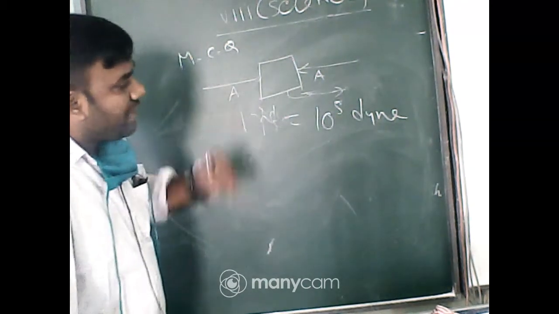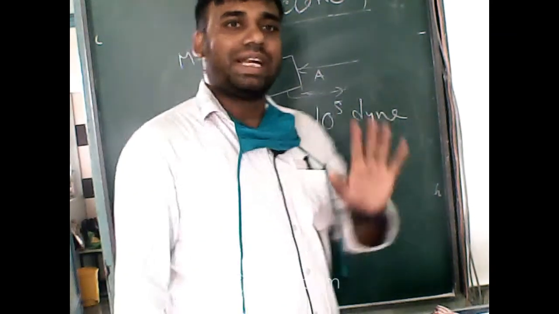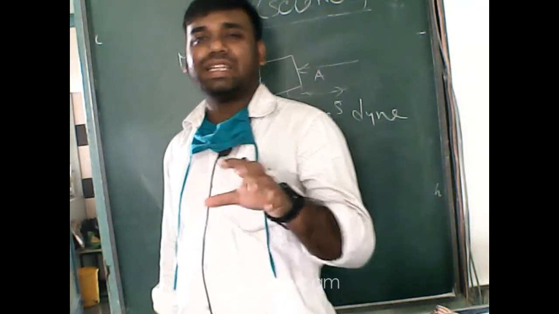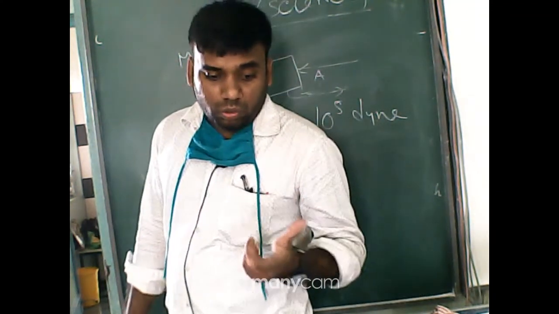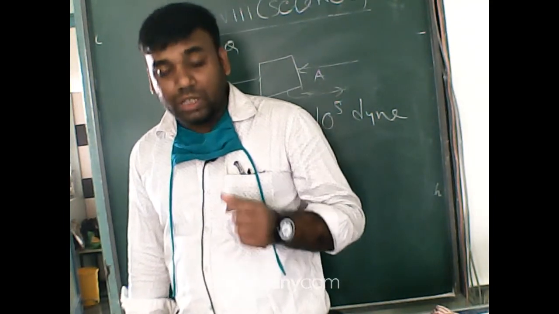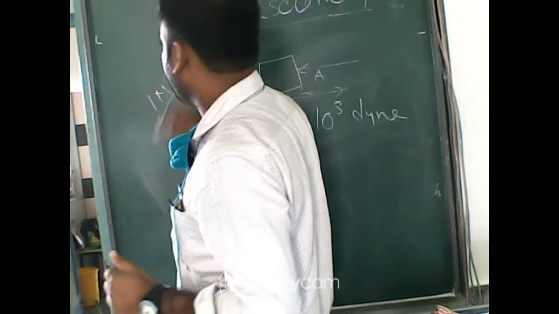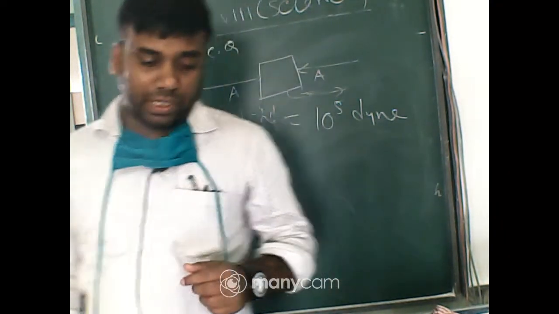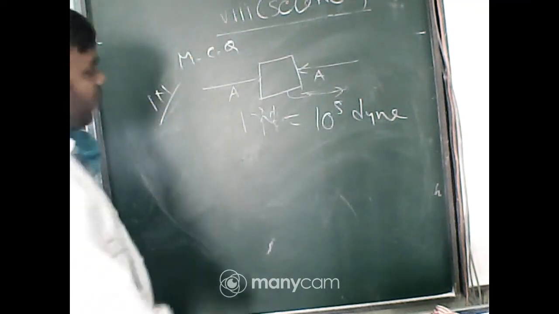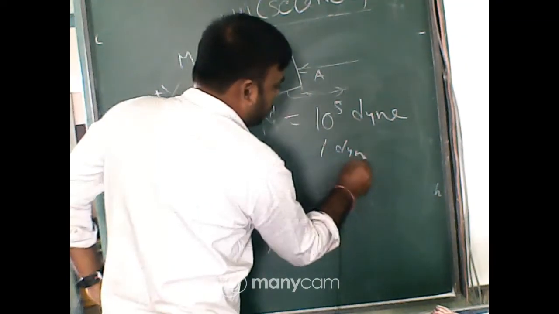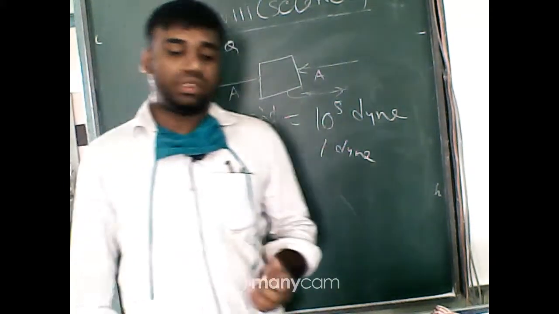Now it is easy to say that the SI unit of force is Newton, and the CGS unit of force is Dyne. Now I want to check who among you can define 1 Newton. Define 1 Newton quickly. I want to see. And also 1 Dyne. What is the definition of 1 Dyne? If I want to define 1 Newton, how can I define it? Quickly.